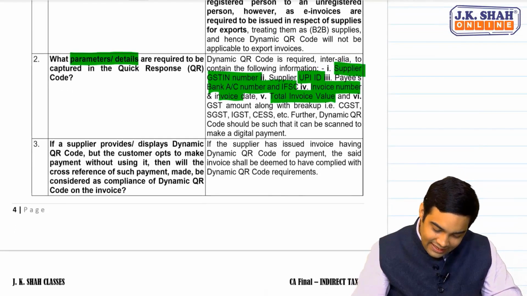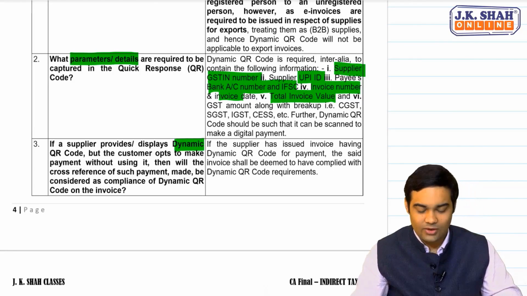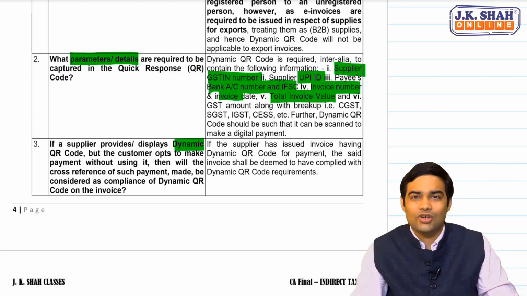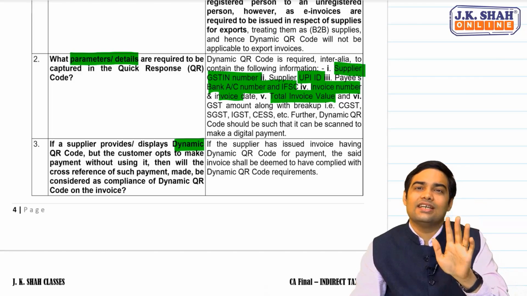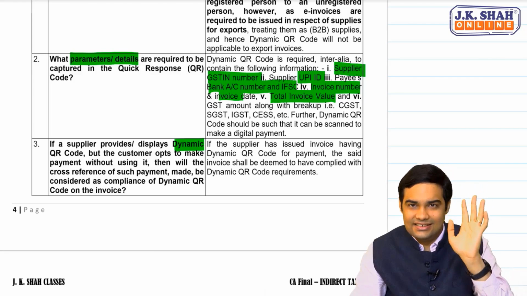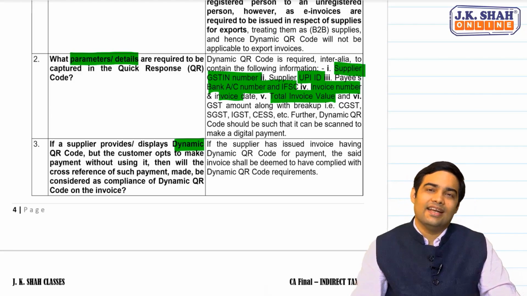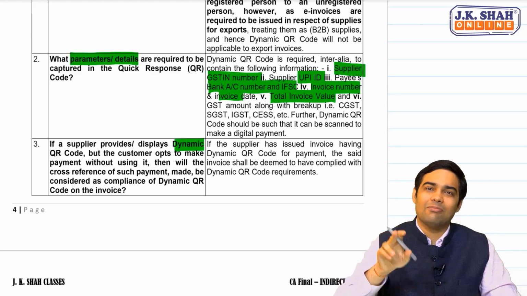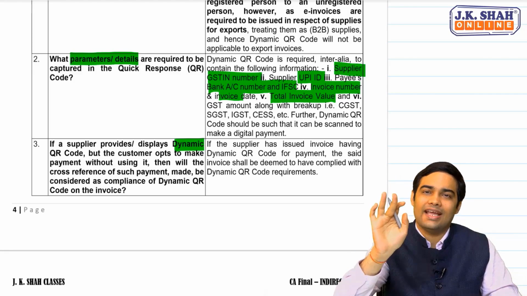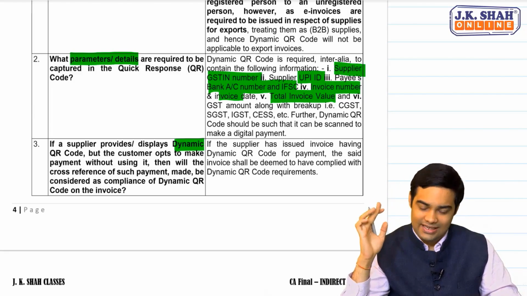Then, if the supplier displays dynamic QR code, but the customer opts for making payment through any other mode, then would it be considered as compliance by the supplier? The answer is yes. If the invoice has that dynamic QR code, then whether the other person is making payment through digital mode or through cash mode would not make any difference. That's the clarification given by CBIC.